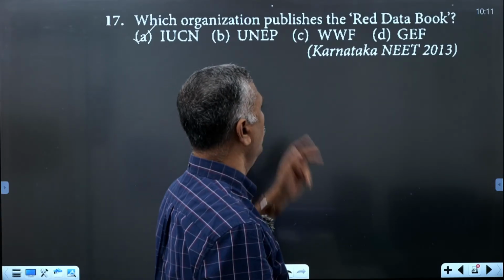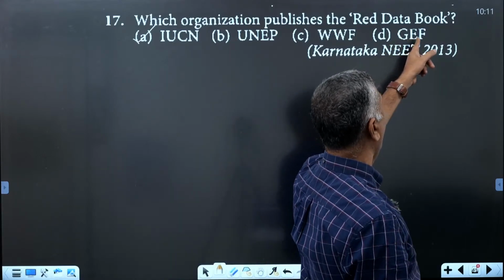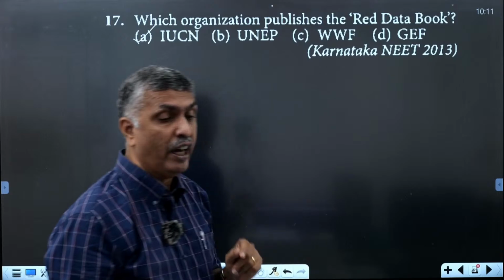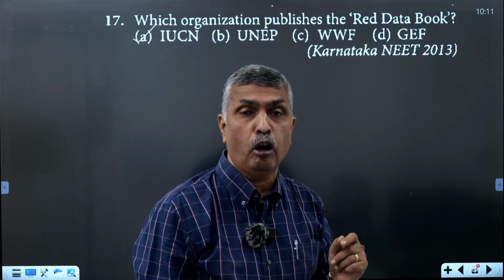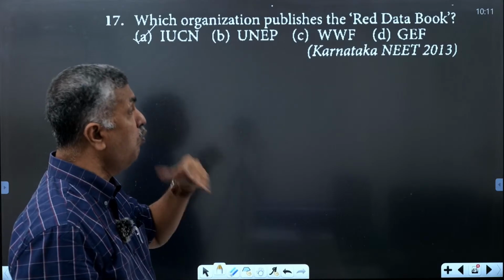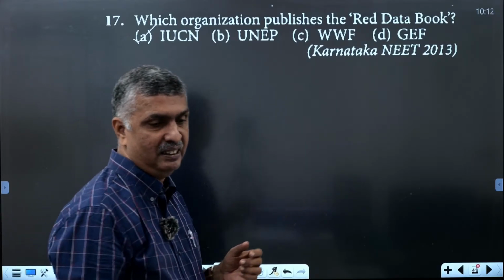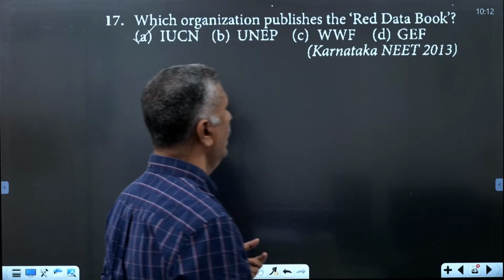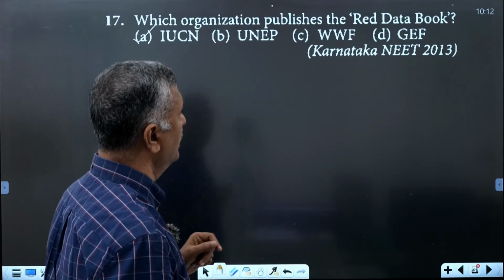WWF is Worldwide Fund for Nature. GEF means Global Environment Facility, that is the funding agency for environmental studies and environmental conservation.